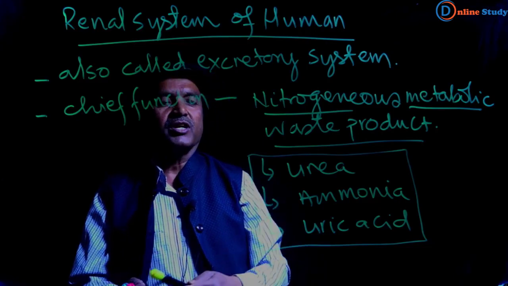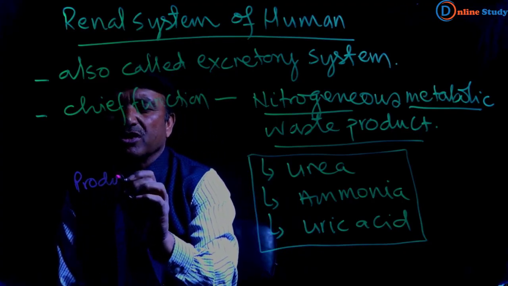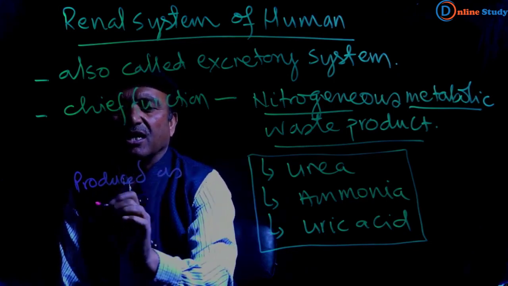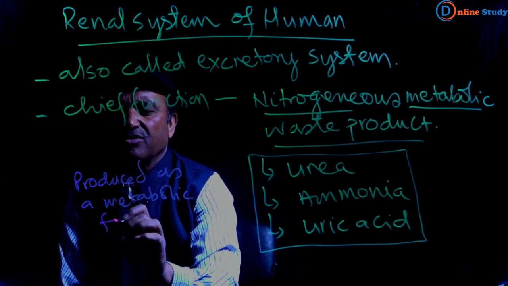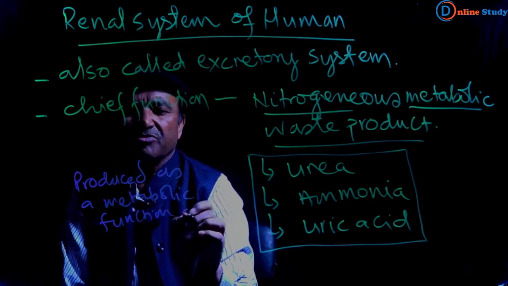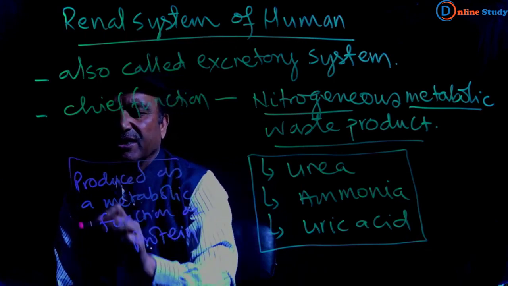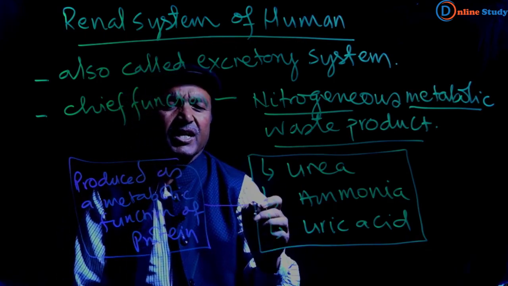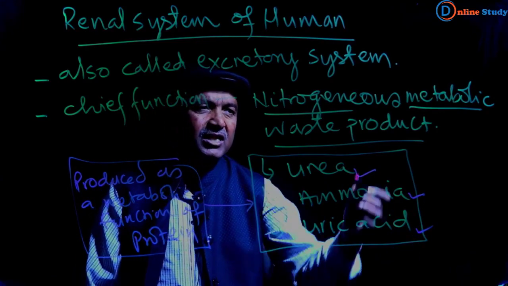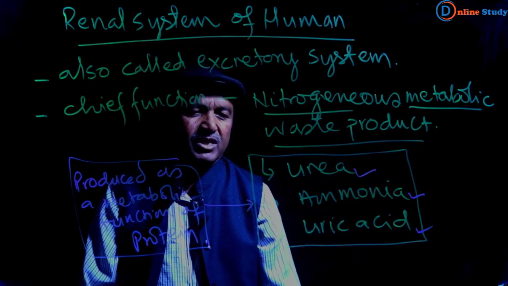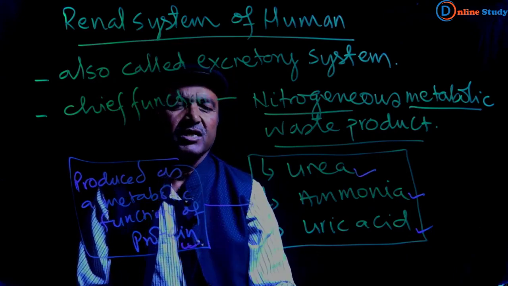These three waste products are produced as a result of the metabolic function of protein. Urea, ammonia, and uric acid are nitrogenous metabolic waste products, produced by the metabolic function of protein.